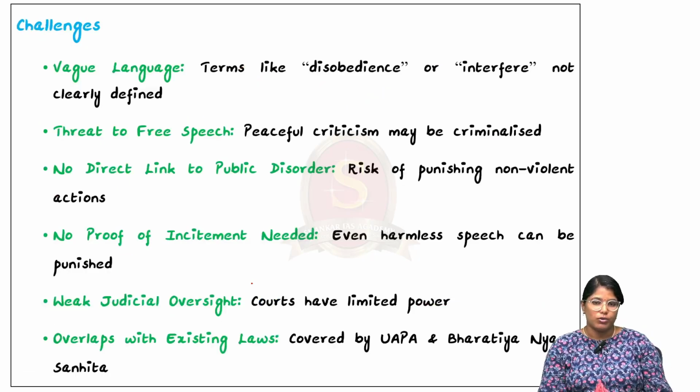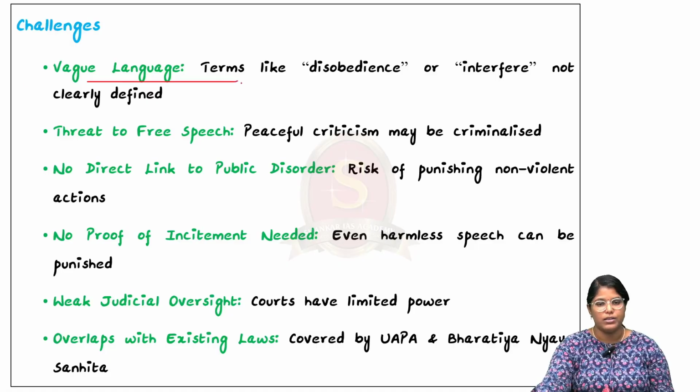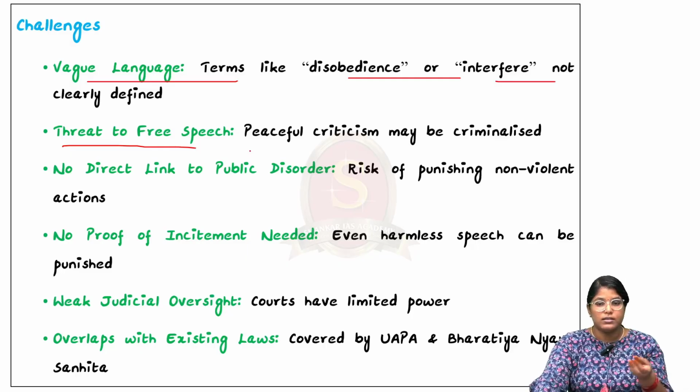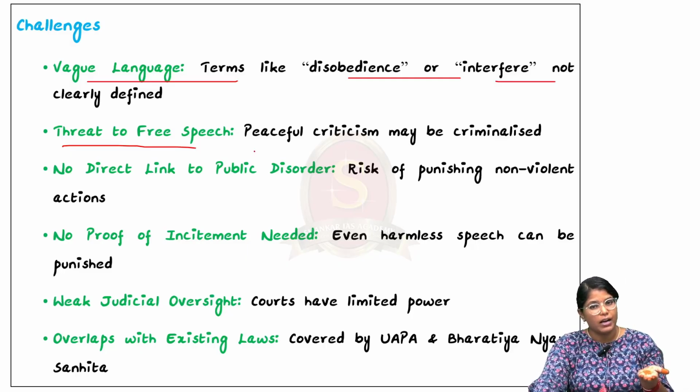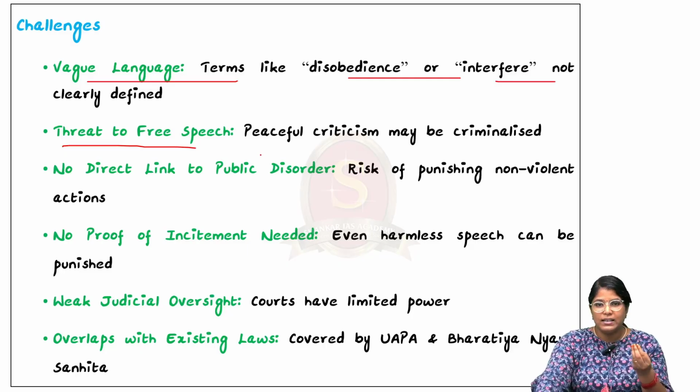Now we have to talk about the challenges when it comes to this particular bill. First is vague language. There are a lot of terms like disobedience and interference which are not clearly defined in the act. Then threat to free speech. See, peaceful criticism may also be criminalized under this act. So free public dissent is a question here. No direct link to public disorder.